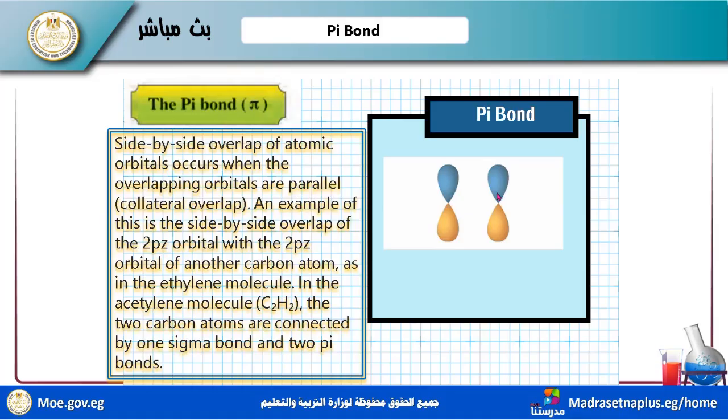This is a central atom and the other is a central atom, and this overlapping is side by side, also called collateral overlapping.